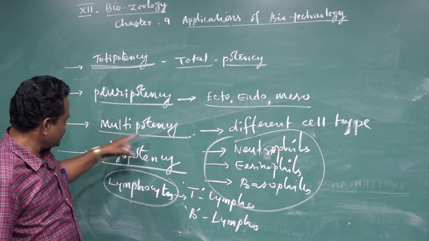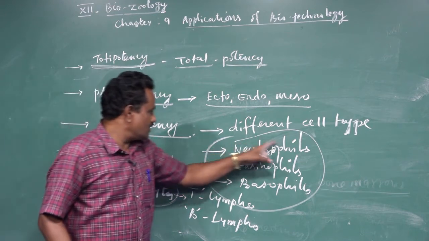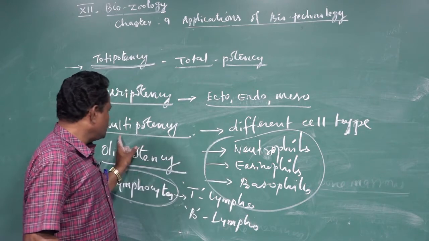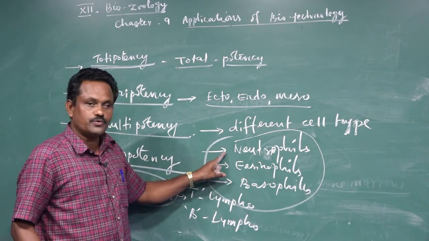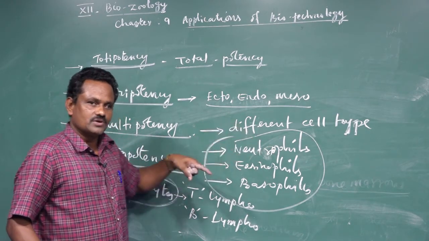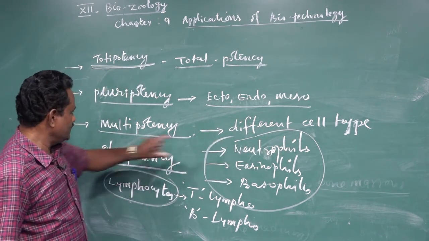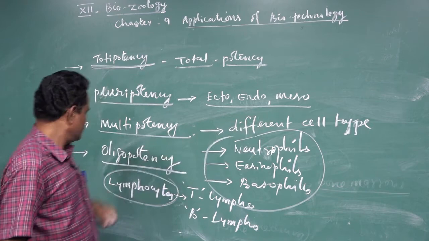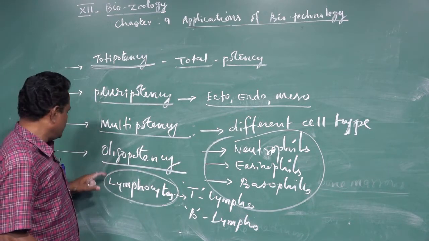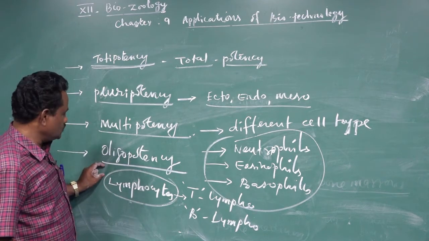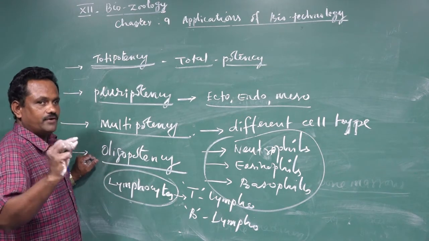Even in multipotency, neutrophil, eosinophil, basophil are WBC, but these multipotency stem cells are not able to produce the RBC. So the RBC forming stem cell is different, and the WBC forming stem cell is different. Based on this, these are classified into different types. But oligopotency stem cells have the capacity to produce only a few types of cells.